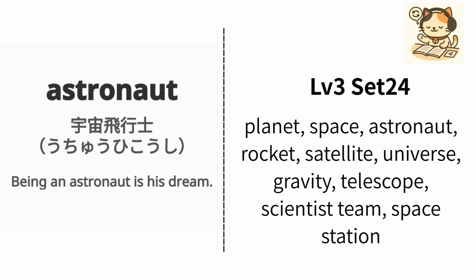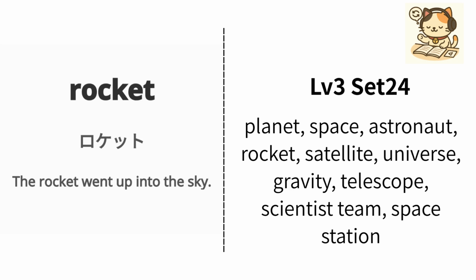English is astronaut. Japanese is 宇宙飛行士. Example, being an astronaut is his dream. 宇宙飛行士になることは彼の夢です. Repeat, astronaut, astronaut.